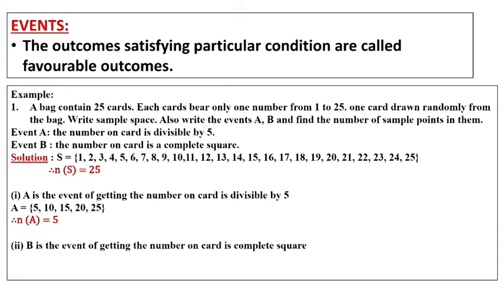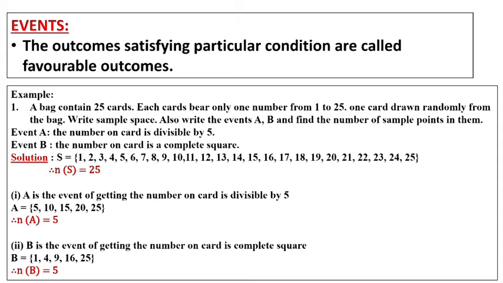Now the second event is given. B is the event of getting a number on the card that is a perfect square. Perfect square means the square of 1 is 1, the square of 2 is 4, the square of 3 is 9, the square of 4 is 16 and the square of 5 is 25. Till 25 it is given. So 1, 4, 9, 16, 25. How many elements are there? 5 elements are there. Therefore n(B) is 5.